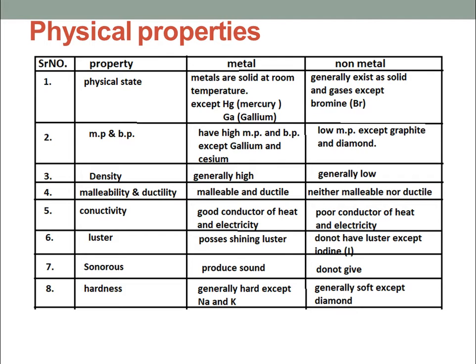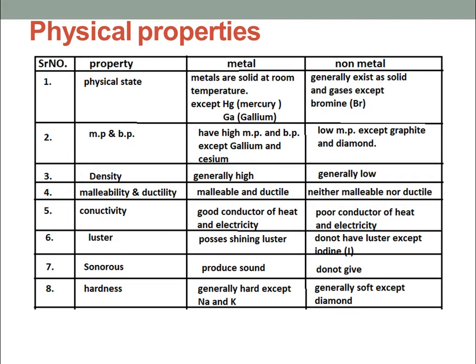Next one is density. If we compare, metals generally have higher density as compared to non-metals. We also know examples of elements which have very high density. These are iridium and osmium.